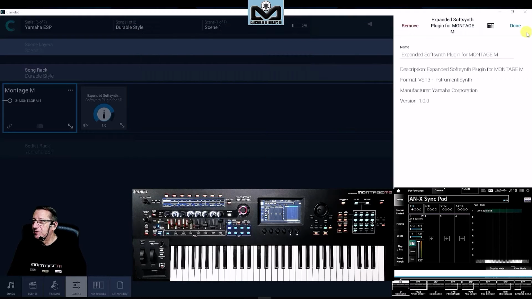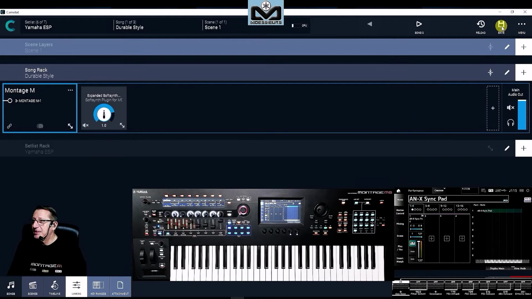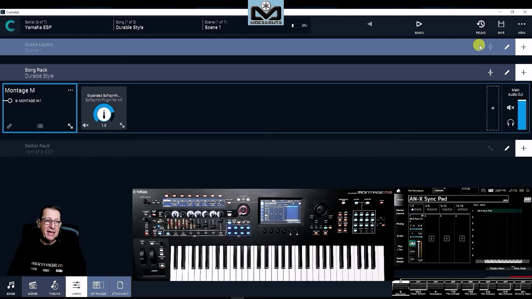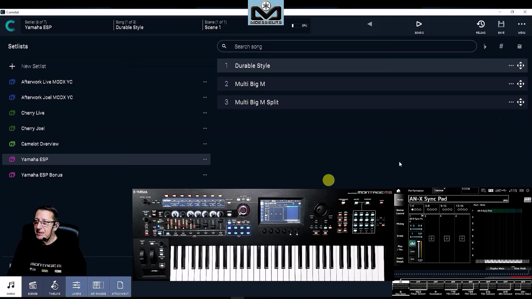I will close this item, I will close that. I just need to save, overwrite inside Cameload Pro. And it's saved for this song, and it saves all the songs I've done in different ways. All is saved by a simple click here.